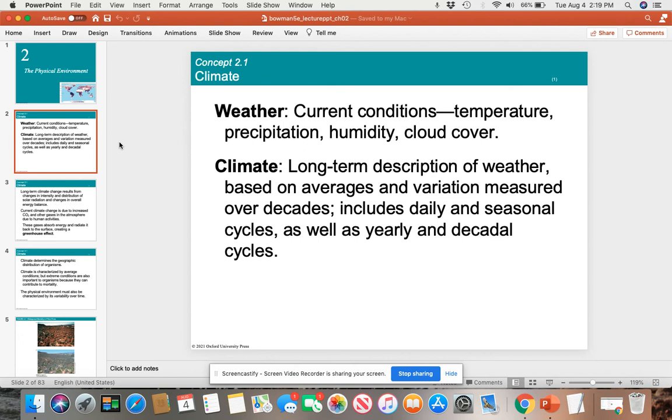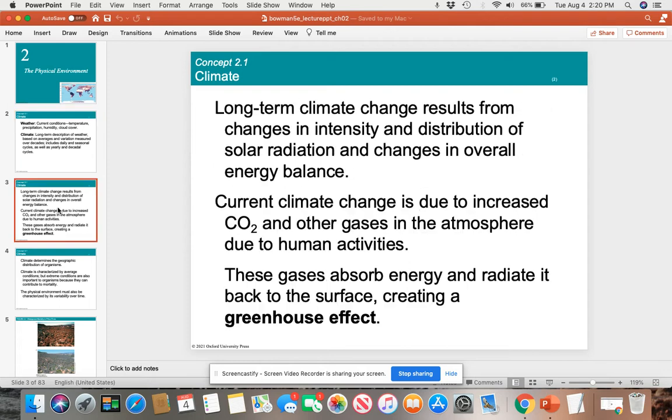Weather is current conditions that deal with temperature, precipitation like rainfall or snowfall, cloud cover, and humidity. Climate looks at a long term description of weather. Usually, it looks at averages, and usually, these averages and variations or fluctuations occur over decades. But climate is long term.